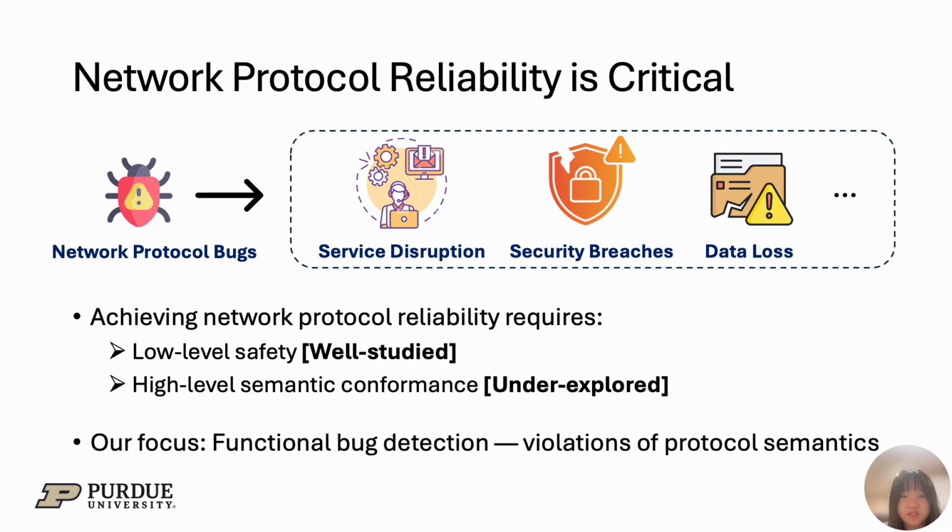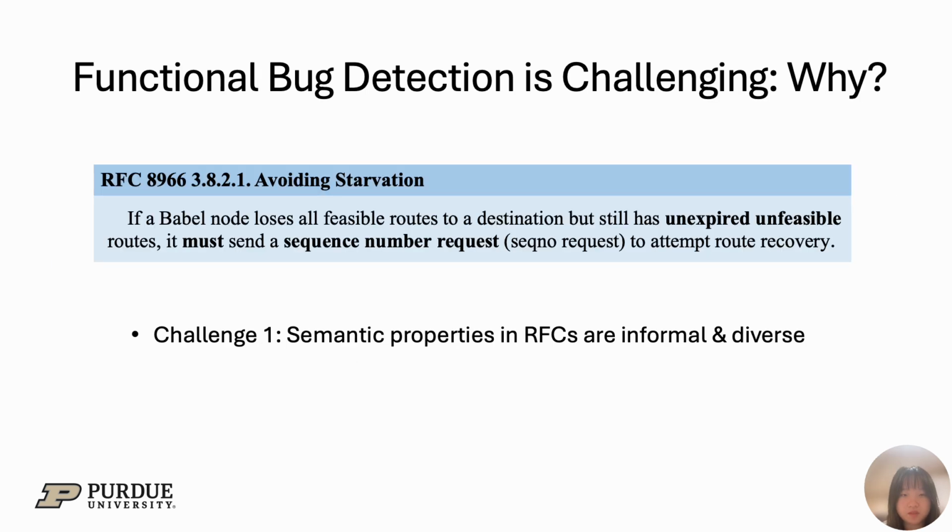First, low-level safety, which has been well explored through fuzzing and traditional static analysis. And second, high-level semantic conformance, ensuring the implementation truly follows the intended behavior described in protocol standards. The latter aspect, semantic correctness, remains underexplored. So, in this work, we focus on functional bug detection, identifying violations of protocol semantics that threaten the correctness and security of network systems.